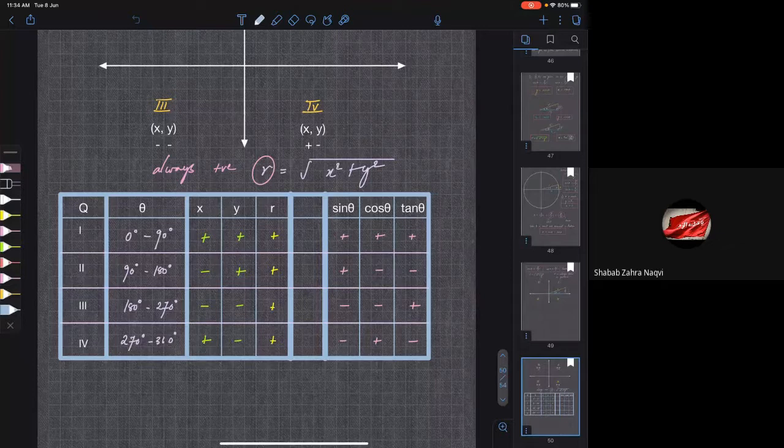And when the angle lies between 180 and 270, or the point lies in the third quadrant, only tan is positive, sine and cos are negative. In a similar fashion, when the point lies in the fourth quadrant, or the angle is between 270 and 360 degrees, only cos is positive, and that can be remembered with the mnemonic all silver teacups.